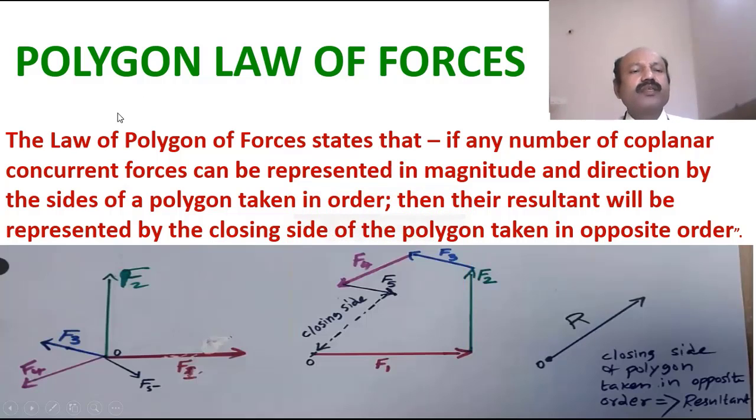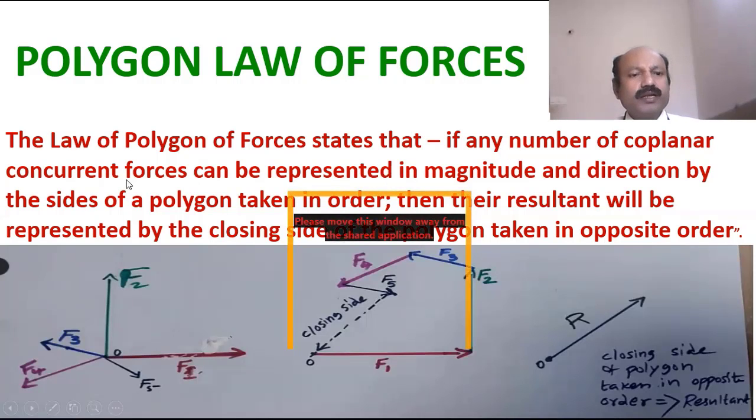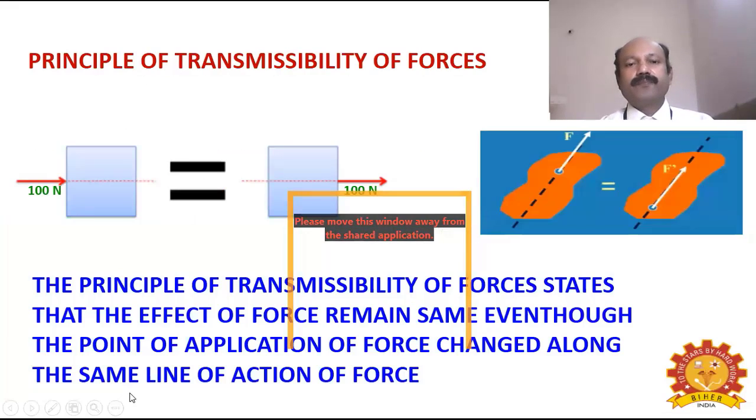Now let us see the statement of the Polygon law of forces. The Polygon law of forces states that if any number of coplanar concurrent forces can be represented in magnitude and direction by the sides of a polygon taken in order, then the resultant will be represented by the closing side of the polygon taken in opposite order.